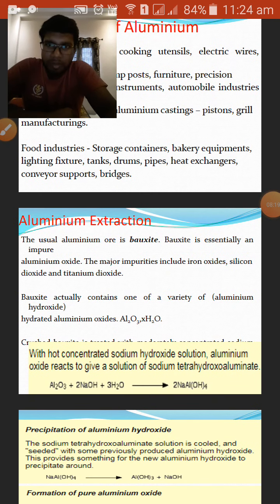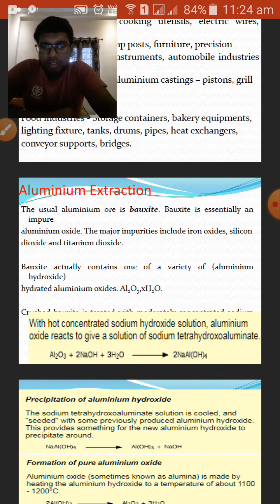So let's discuss aluminum extraction. The usual aluminum ore is bauxite. So aluminum is extracted from the bauxite ore which is present in the Earth's crust. Bauxite is impure, that is, it is not a pure form of aluminum. From bauxite we have to extract the aluminum. So bauxite is an ore which is impure in nature.